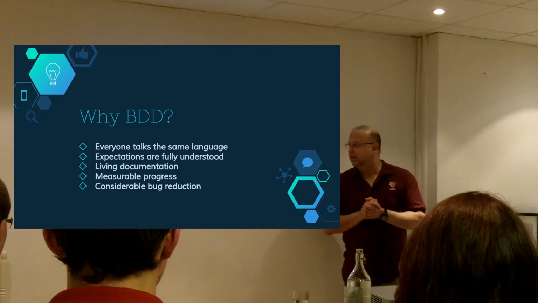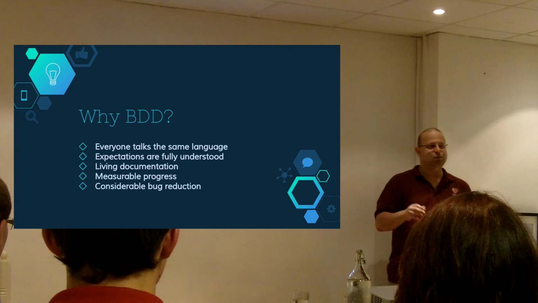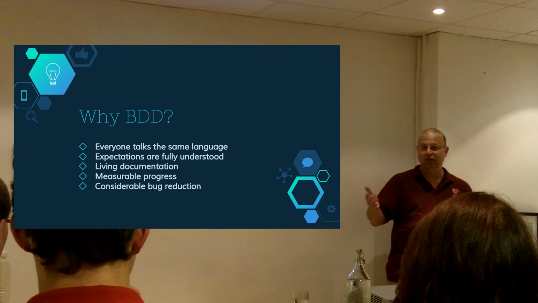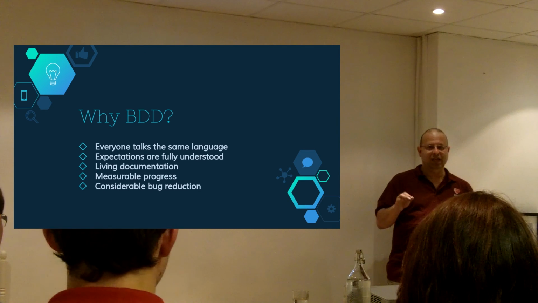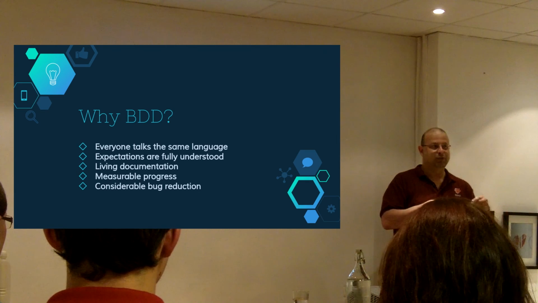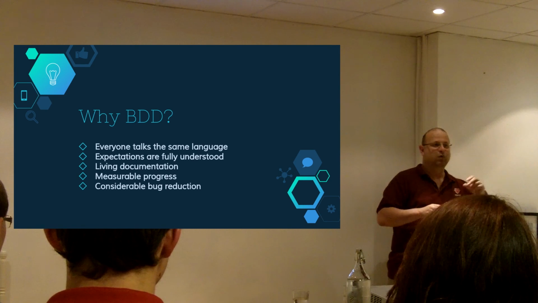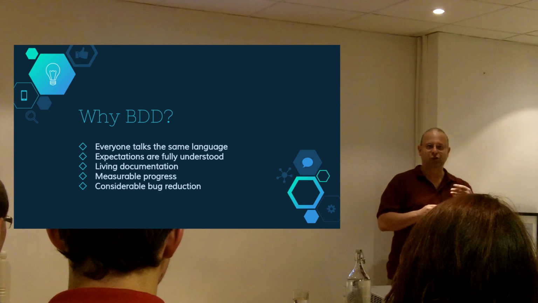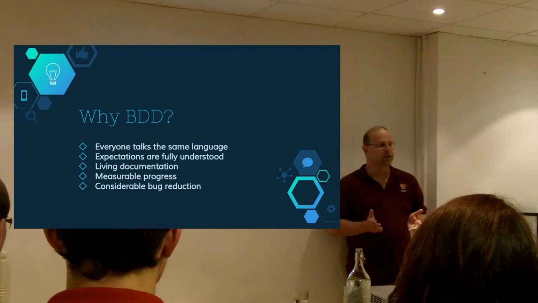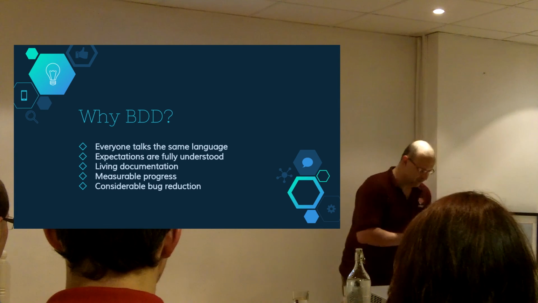Okay. Now, I mentioned all these BDD tools like Cucumber. What they do is that they give you measurable progress. So at any step in the development process, you can actually run Cucumber or JBehave or whatever, and you can see exactly how many features and scenarios are actually working. That means how many scenarios, step definitions actually have some code that does exactly what they say it should be doing. So at any given time in your process, you can actually get a full picture of where you're at with your system, if it behaves the way you want it to behave.